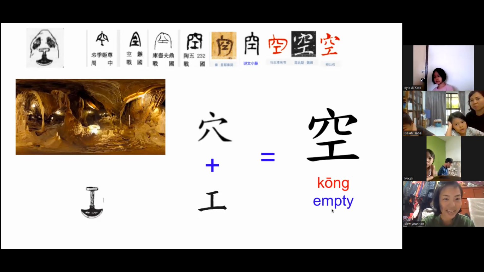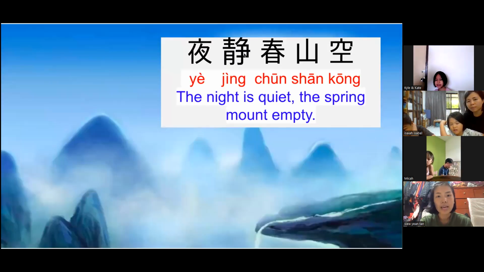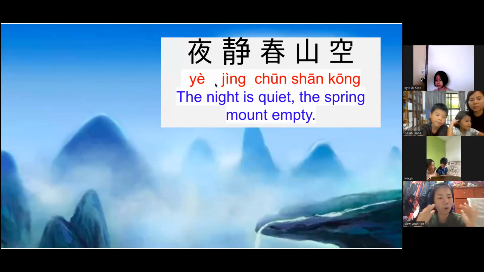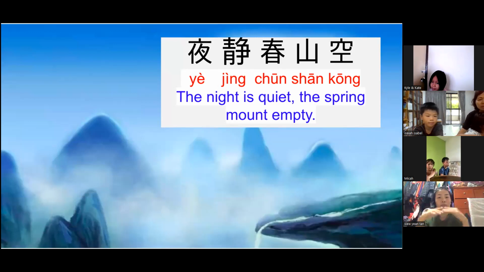Okay? So meaning. 夜静春山空. What is the meaning of 夜静春山空? Meaning is the night is so quiet and it is during springtime. The mountain is empty. Empty meaning like nobody and it's very quiet.